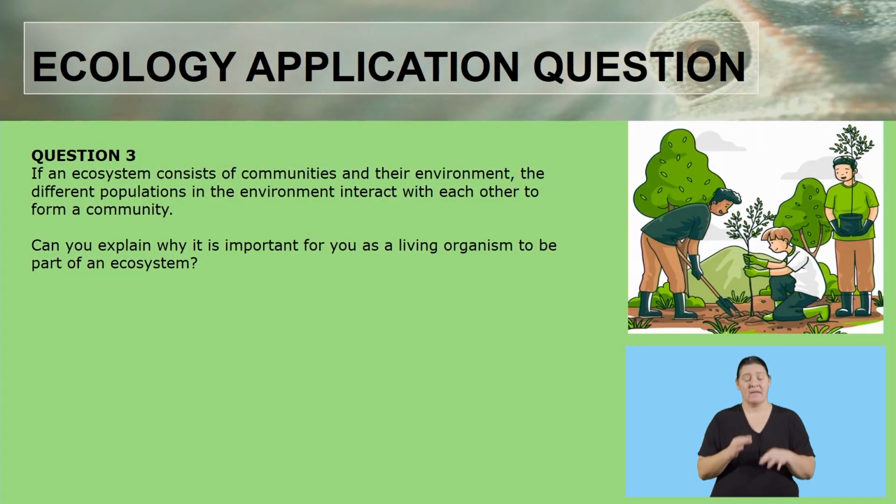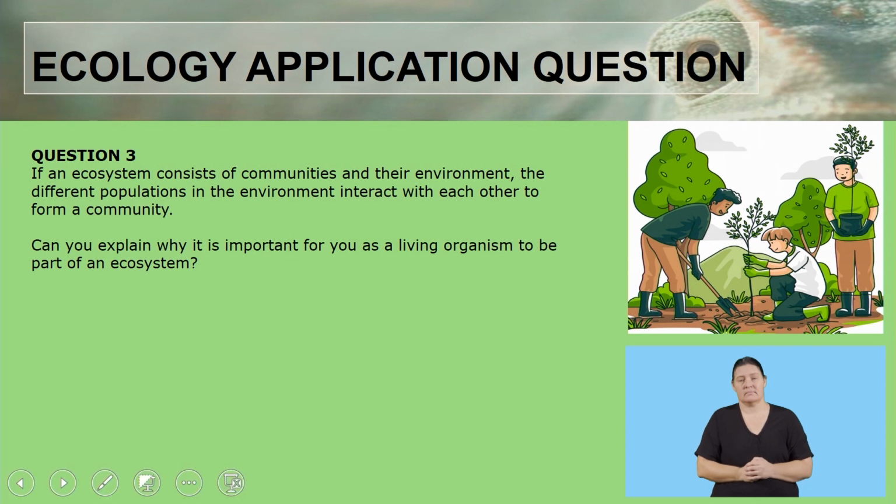Now we are going to move on to our last application question. So question 3 says, if an ecosystem consists of communities and their environment, the different populations in the environment interact with each other to form a community. Can you explain why it is important for you as a human being or a living organism to be part of an ecosystem? So to answer that question,